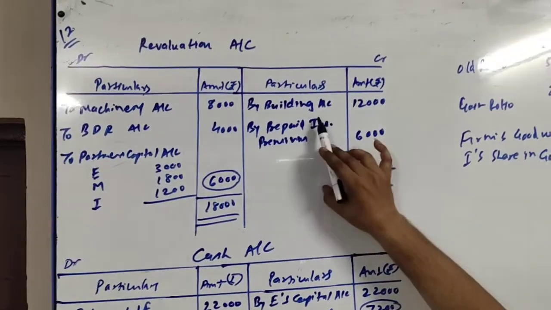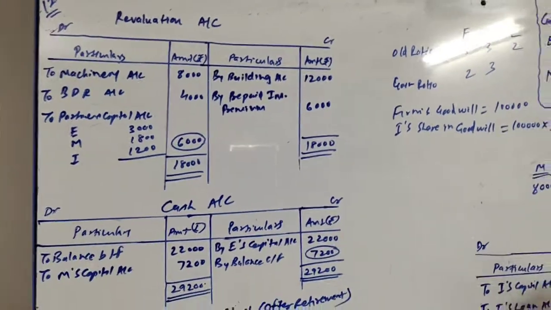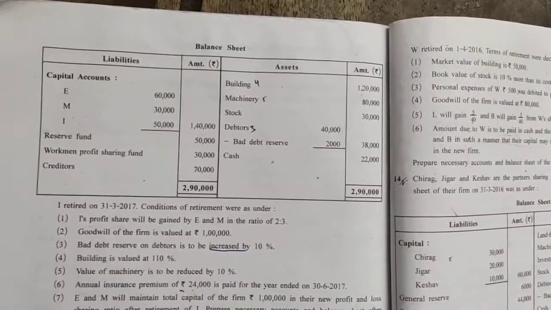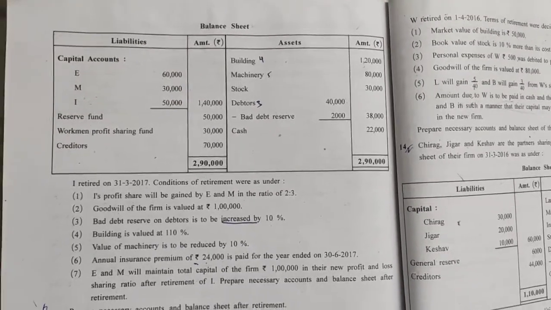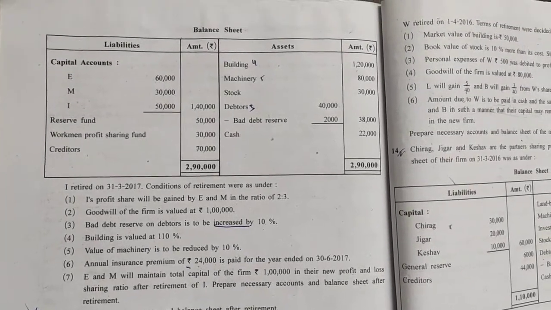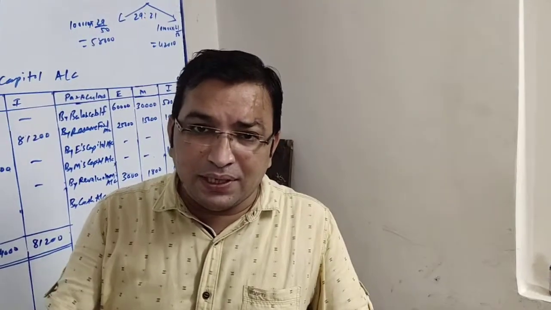So here on the credit side of revaluation account, by building rupees 12,000. Okay. Machinery is given to us at rupees 80,000 and adjustment number 5 says the value of machinery is to be reduced by 10%. So very simple, we will be reducing the value of machinery by 10%. It is given 80,000, 10% of that will be 8,000.